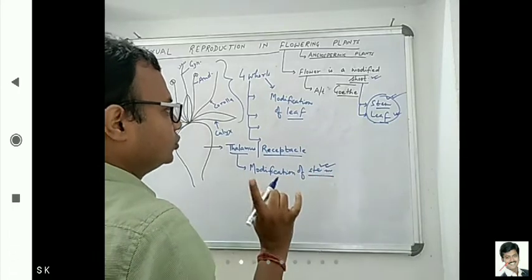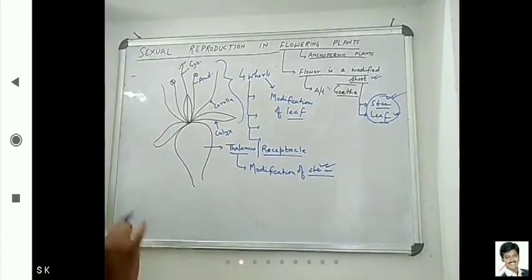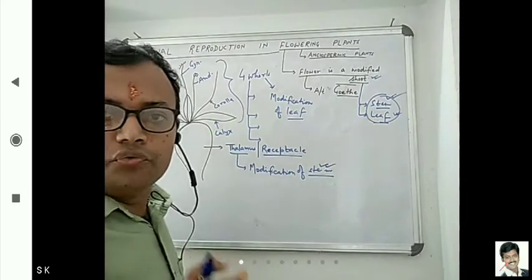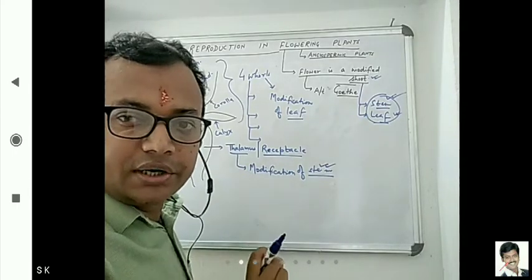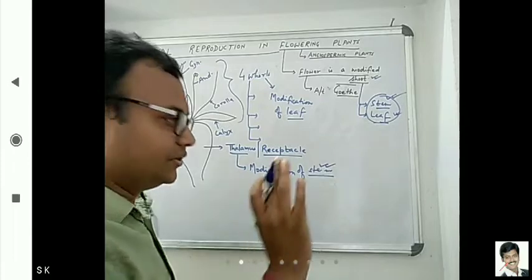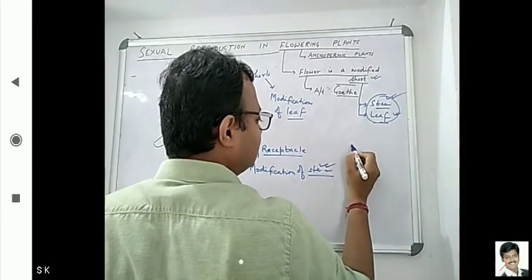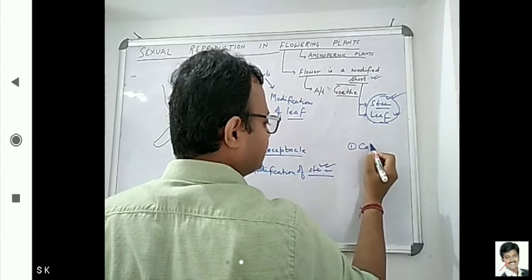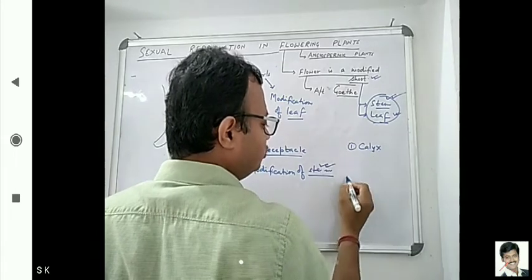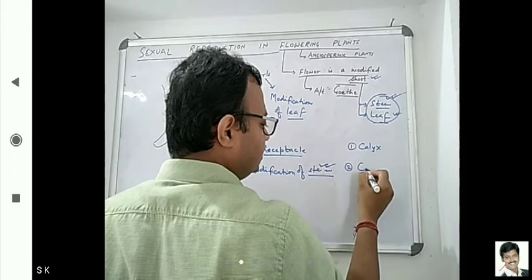Now you understood that. Now here two questions are coming: which whorls are reproductive and which are accessory whorls. Okay, so first we see calyx, outermost. Then corolla.